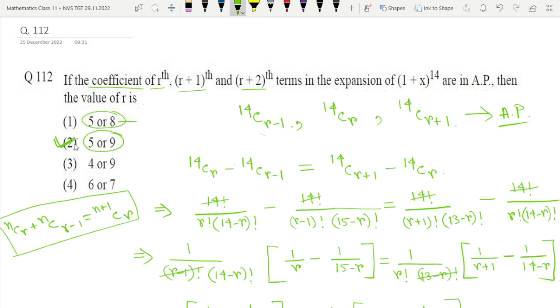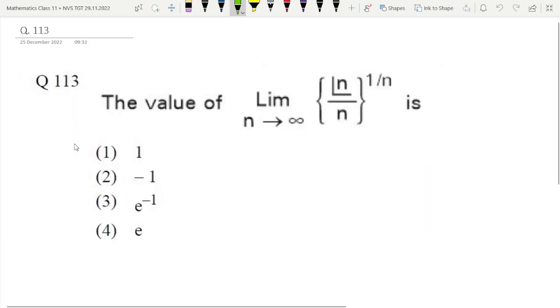Now let's move to the next question. Question number 113, this limit we have to find. Let us take un is equal to n factorial divided by n.